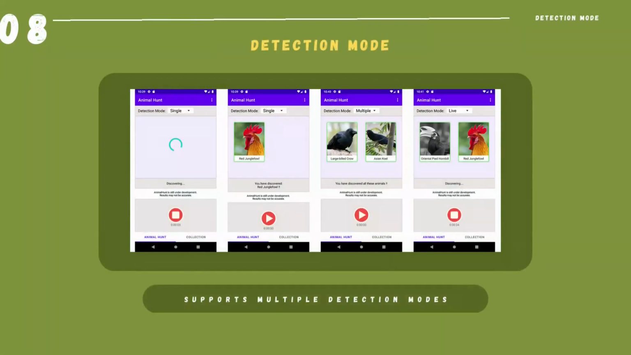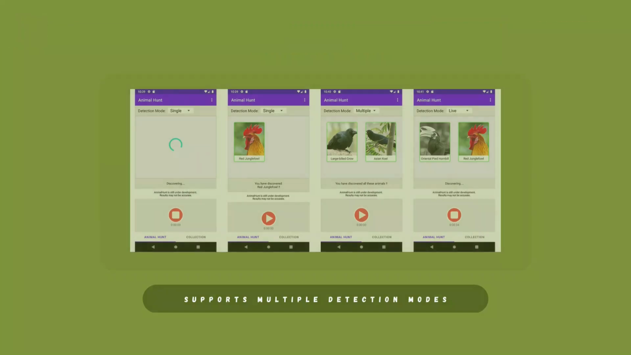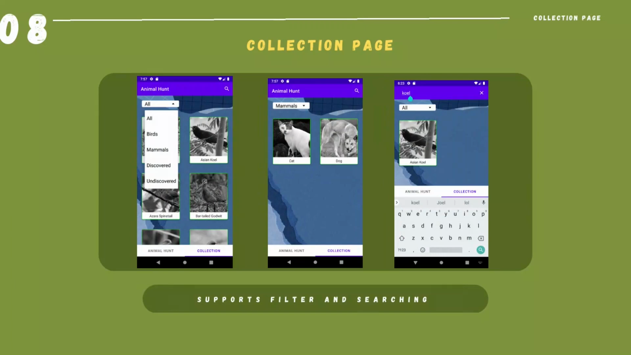So, application features. Heng supports multiple detection modes. When we use single and multi, the user can initiate the identification process by pressing the red play button, which activates the spinner that indicates that it is processing the audio input from the microphone. After they press the red stop button, the spinner will then be replaced with the identified animal. Whereas in live mode, the app will just continuously process audio input from the microphone and display the identified animal in real time. For the collection phase, Heng supports filtering and searching.